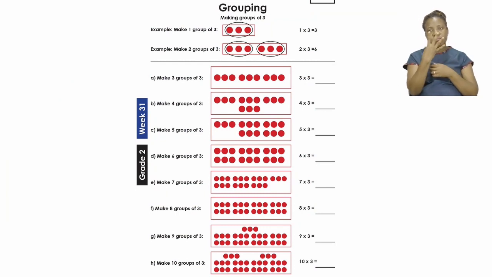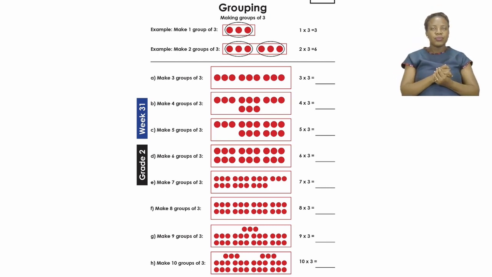On page 14, we are going to be grouping. Now, I love grouping because grouping is all about making sure that we have the right numbers in the right places. Today, we're going to focus on the examples so that we give you a chance to do it by yourselves. Example number 2 says, make 2 groups of 3. So, we're going to try and find out how they got their answer because they're saying their answer is 6.